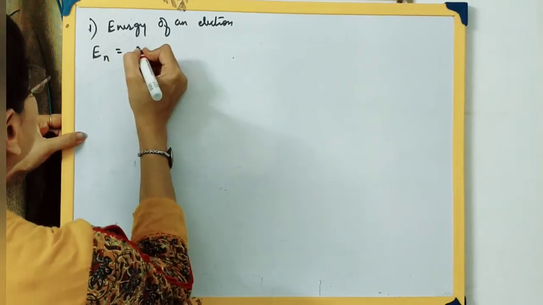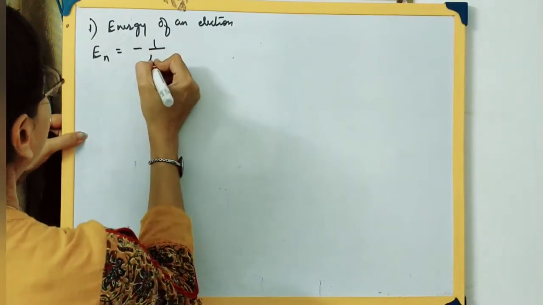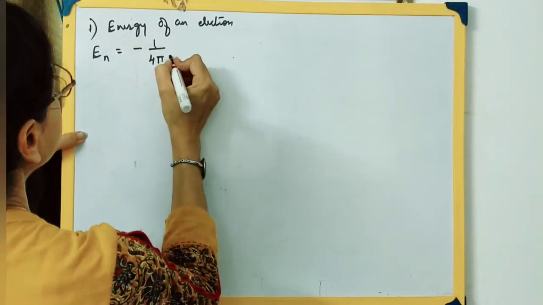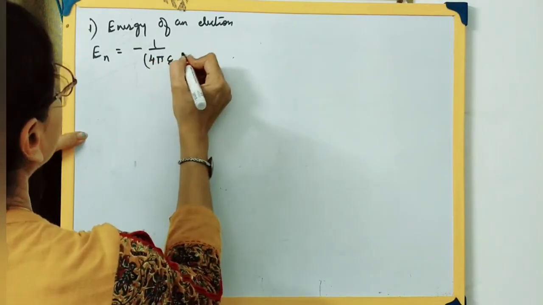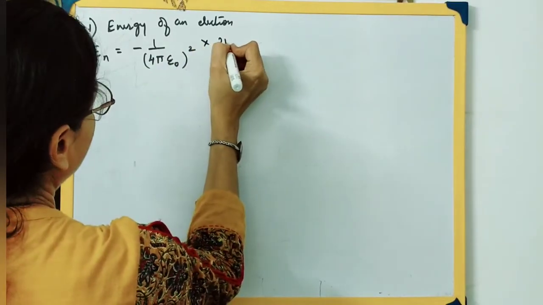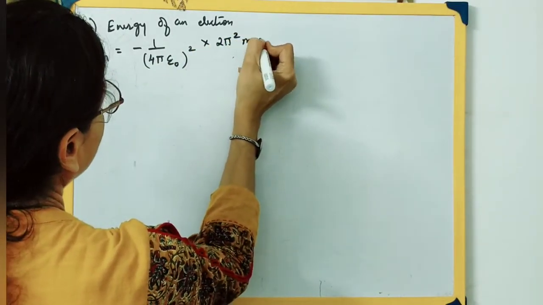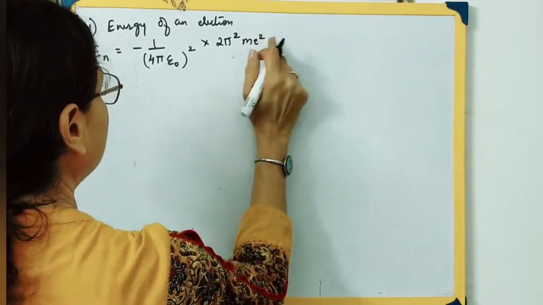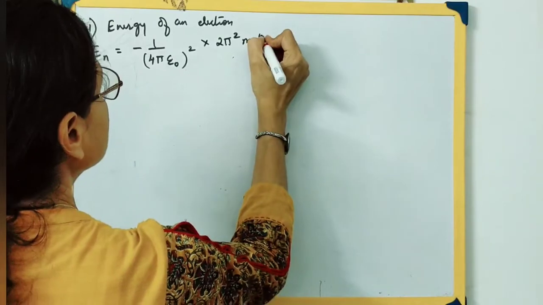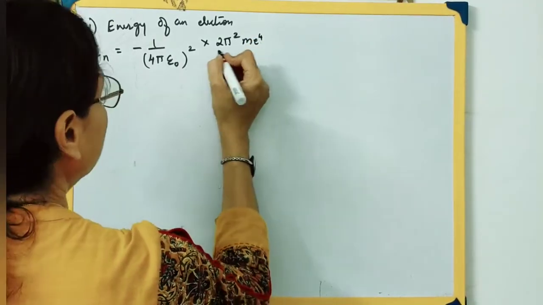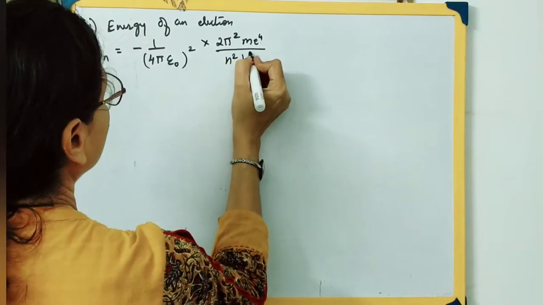This will be given by the formula: En equals minus 1 by 4 pi epsilon 0, whole squared, into 2 pi squared m e raised to 4, upon n square h square.